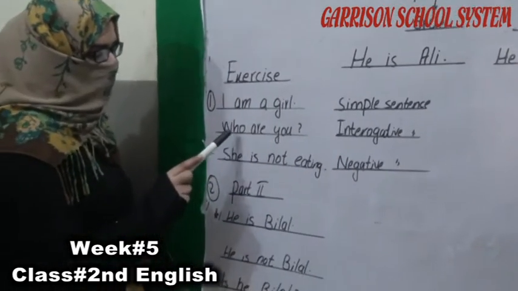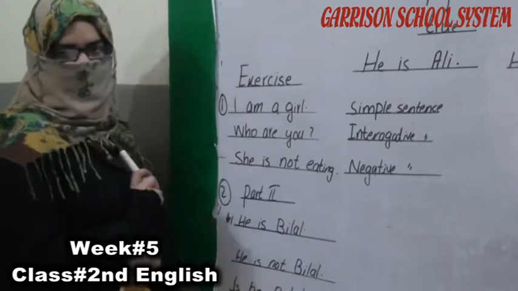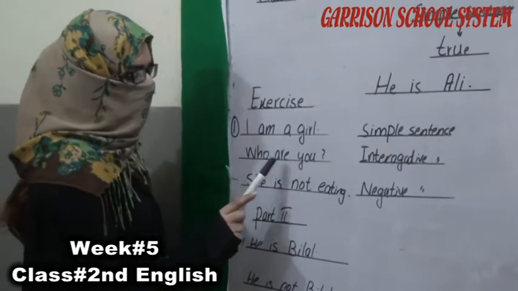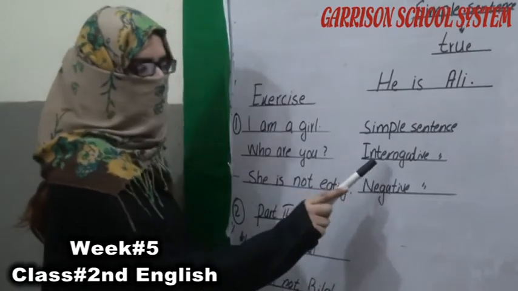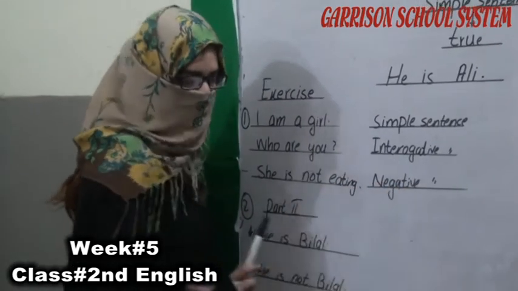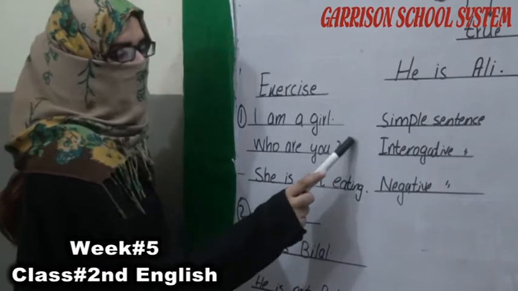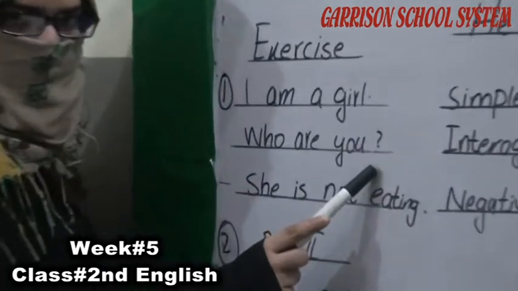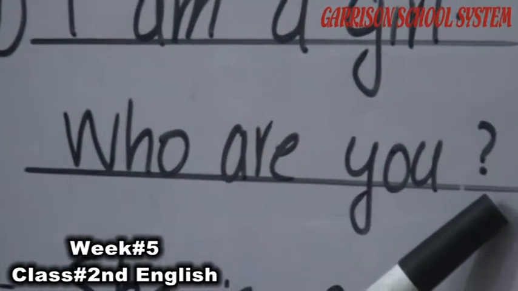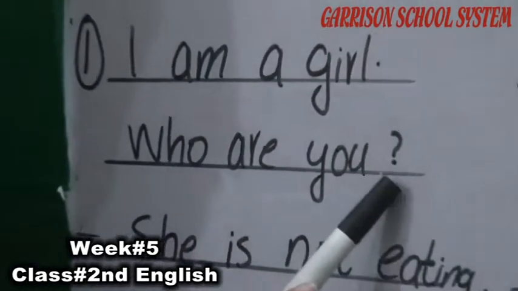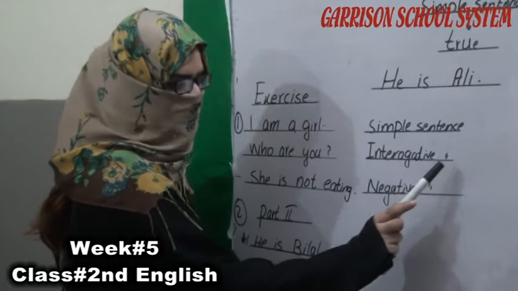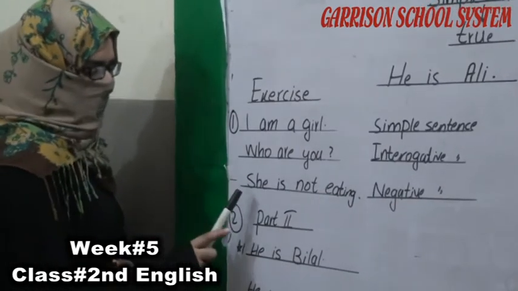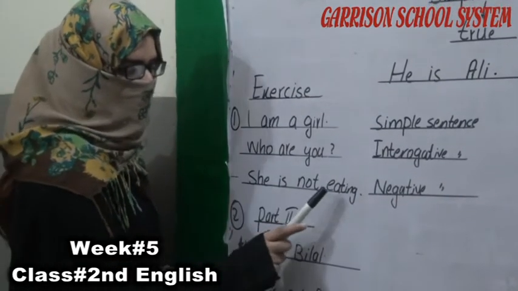Next one, how are you? A question is asked, and as you can see, a question mark is there, so we put interrogative sentence. The clear identification of an interrogative sentence is the question mark. Next one, she is not eating.